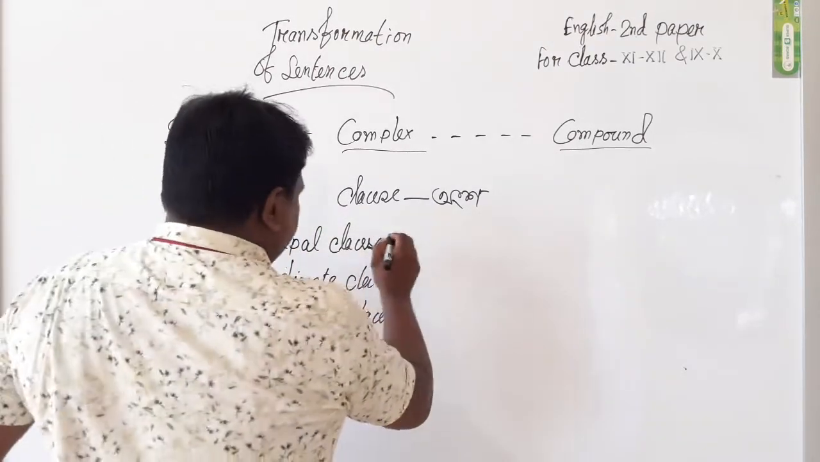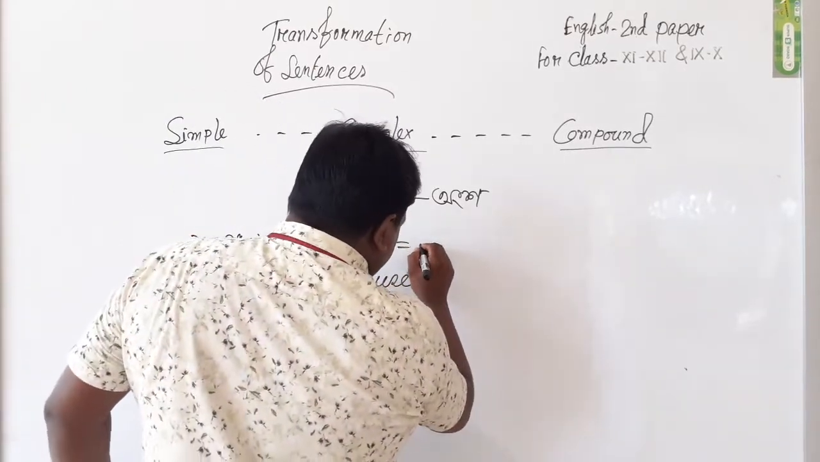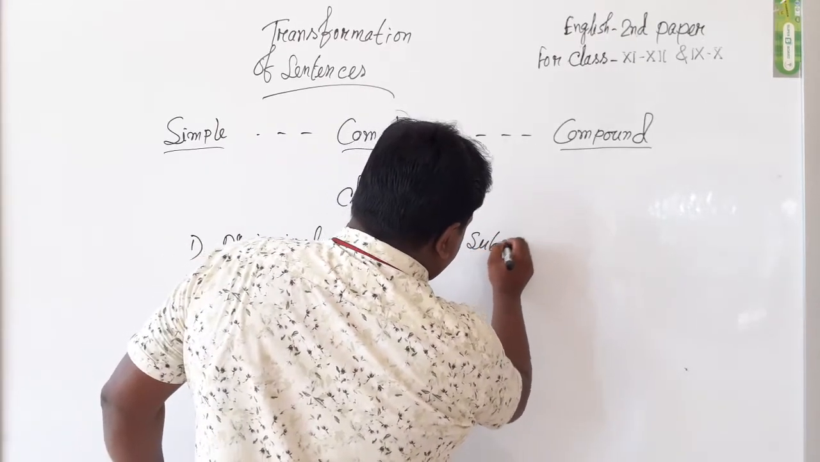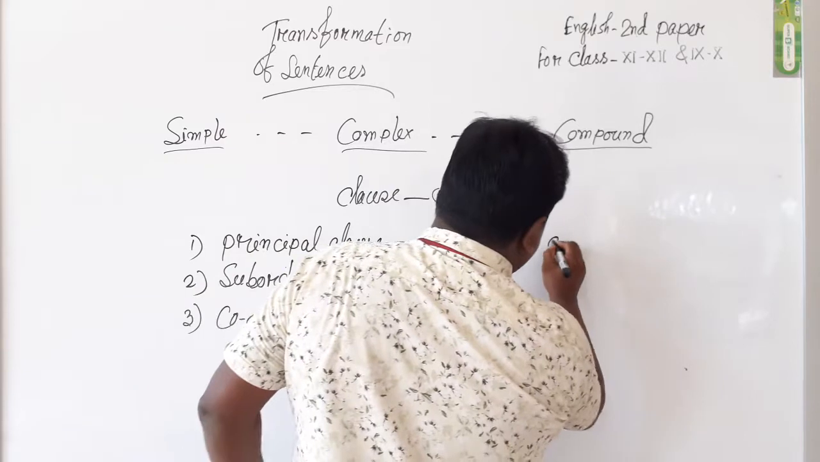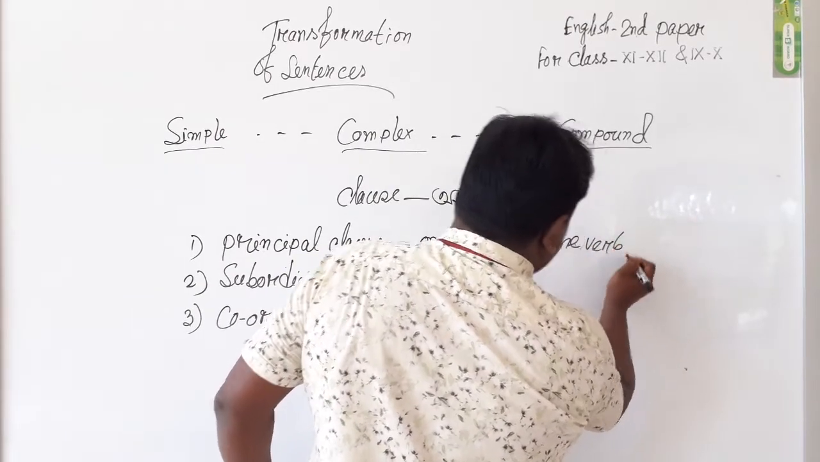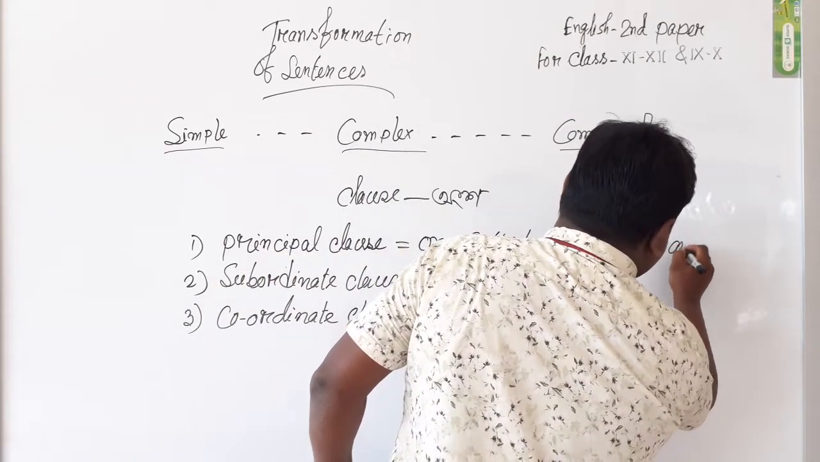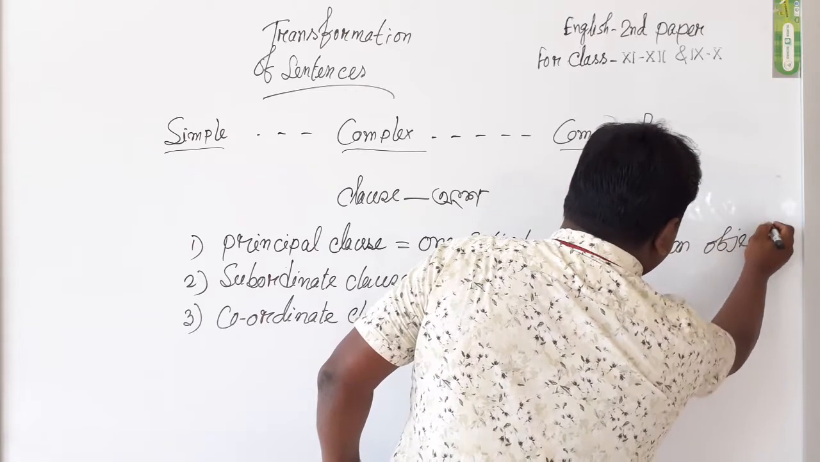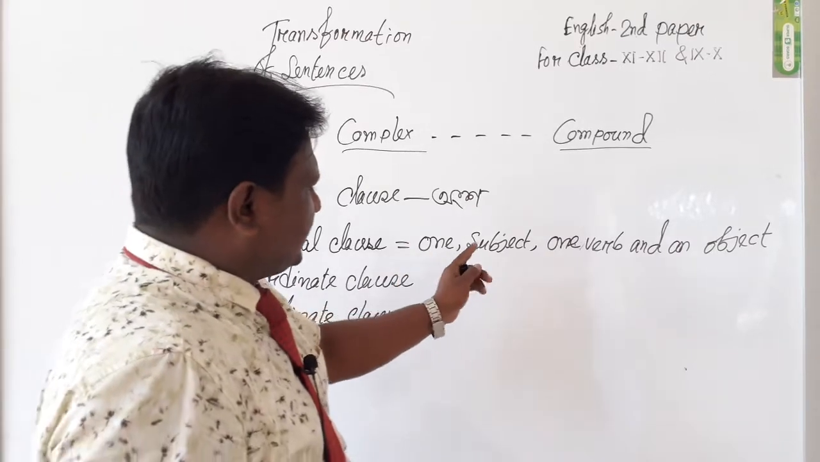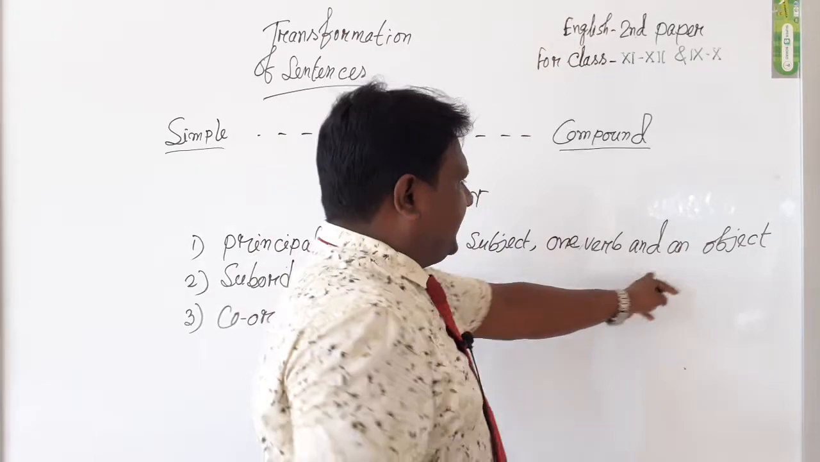We know principal clause means one subject, one verb, and an object. Dear students, principal clause means one subject, one verb, and an object.